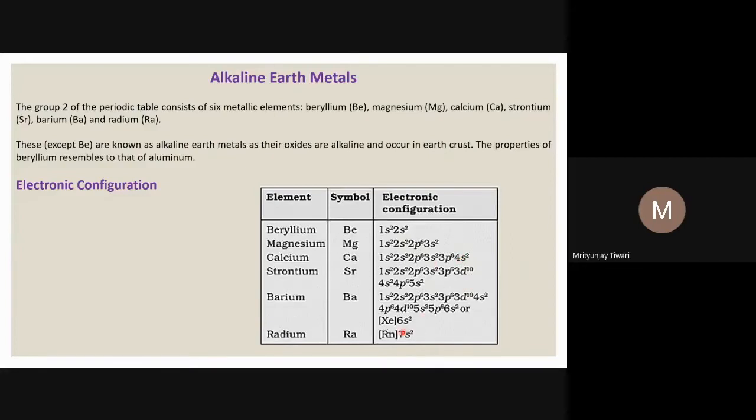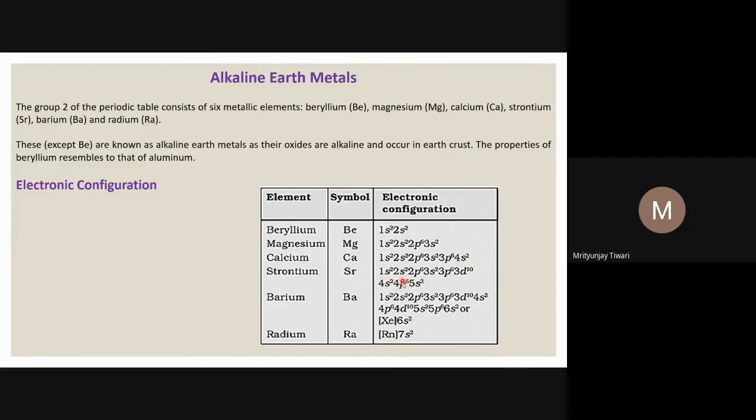And if you look at the nearest noble gas, its number of electrons would be fewer. It has two electrons more than the nearest inert gas or noble gas, and that is why its electronic configuration is ns2.